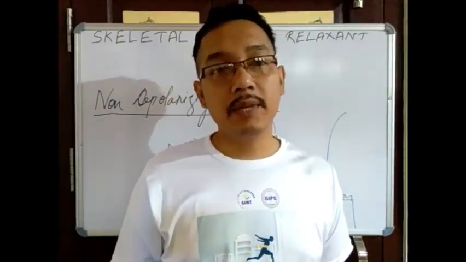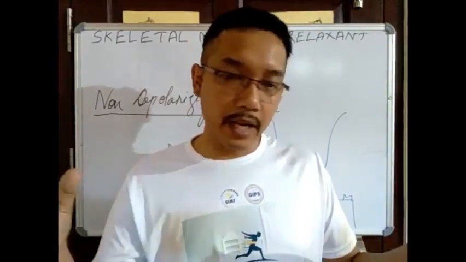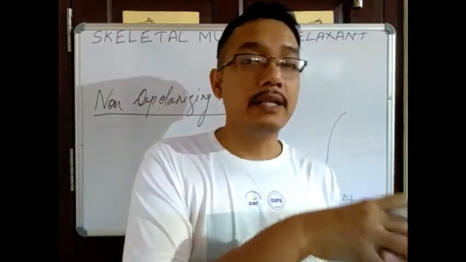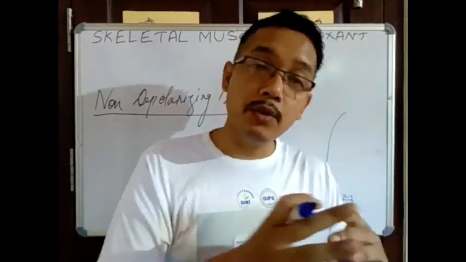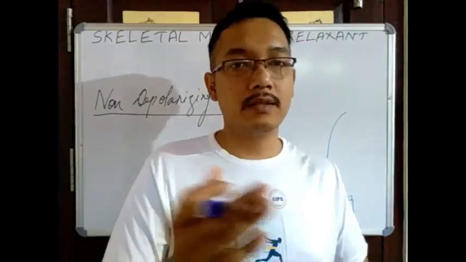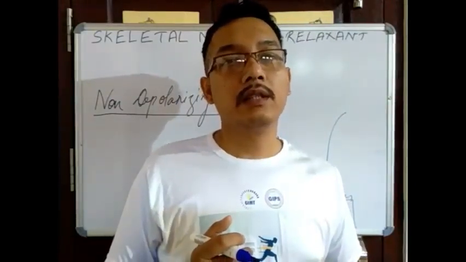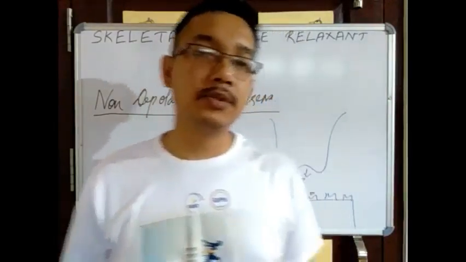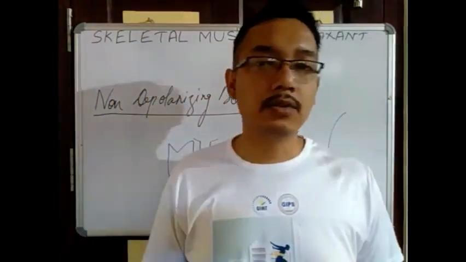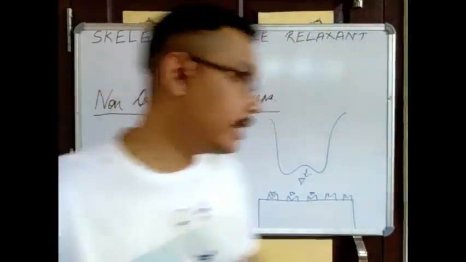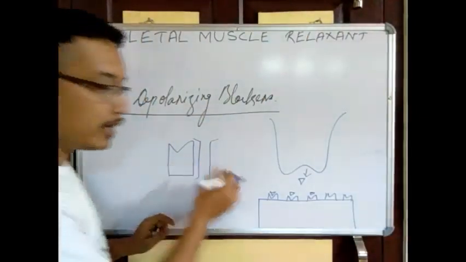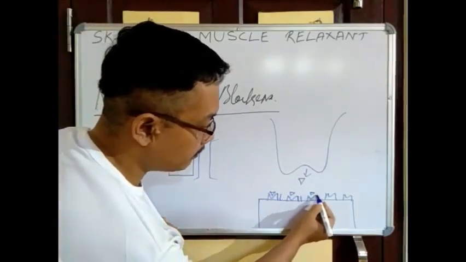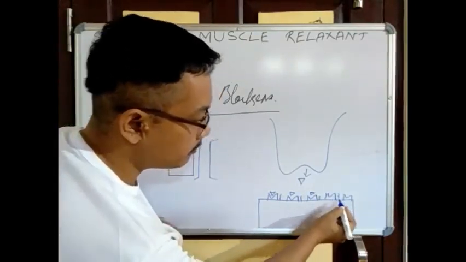Ligand gated ion channels mean the channel will open whenever any ligand, drug or neurotransmitter binds there. A voltage gated sodium channel will open if there is a voltage difference, for example in neurohumoral transmission. But here we have a ligand gated sodium channel. That means we can assume that along with the receptor we have the sodium channels.